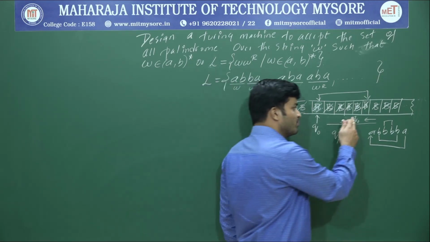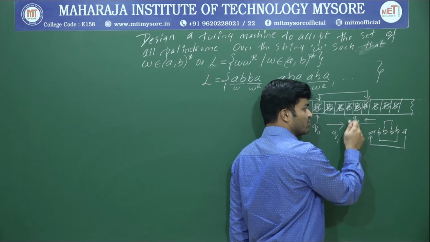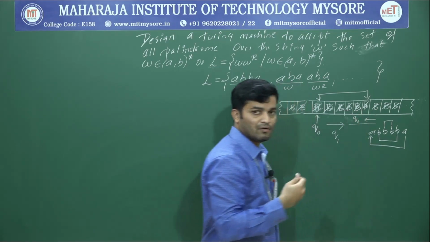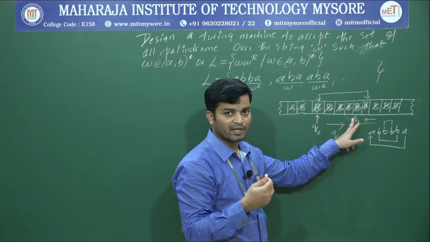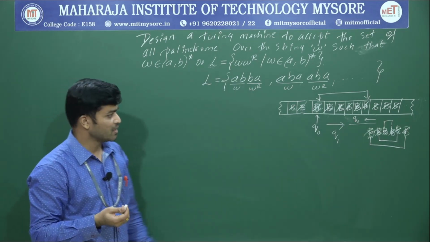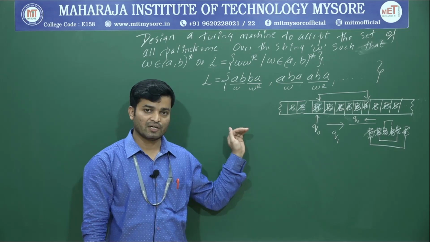Okay, instead of some symbol, if I get a blank space within Q naught, it means whatever string was taken is over, and the string is valid, you can accept that particular string. Okay, first I will write a transition function. Using the transition function, we will write the transition diagram.